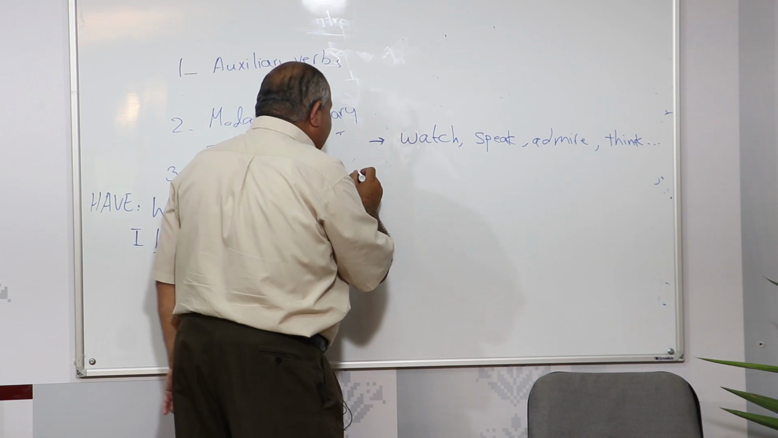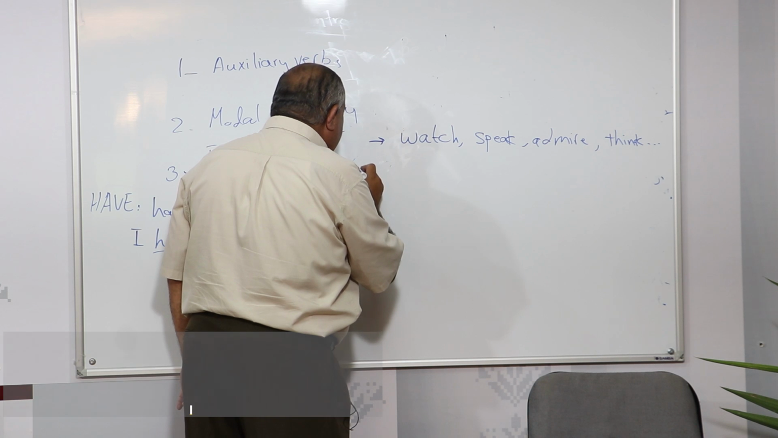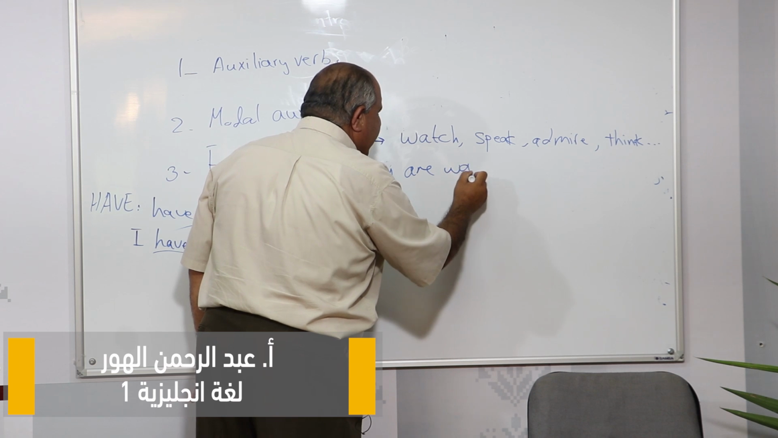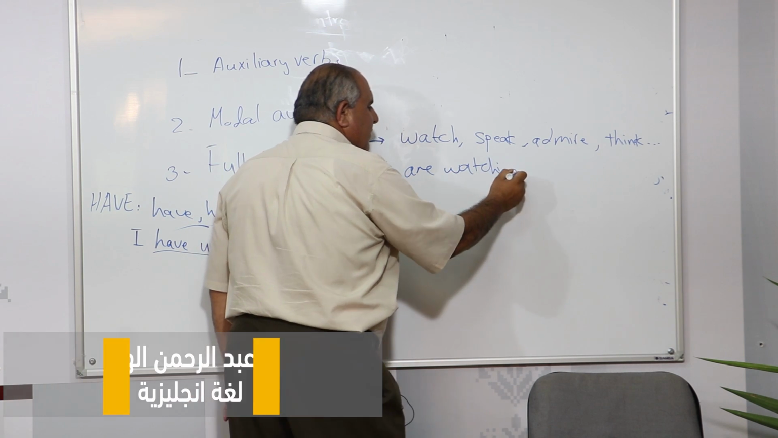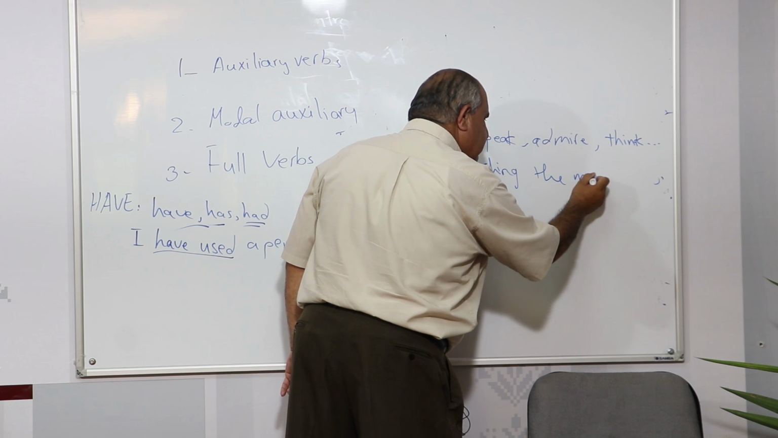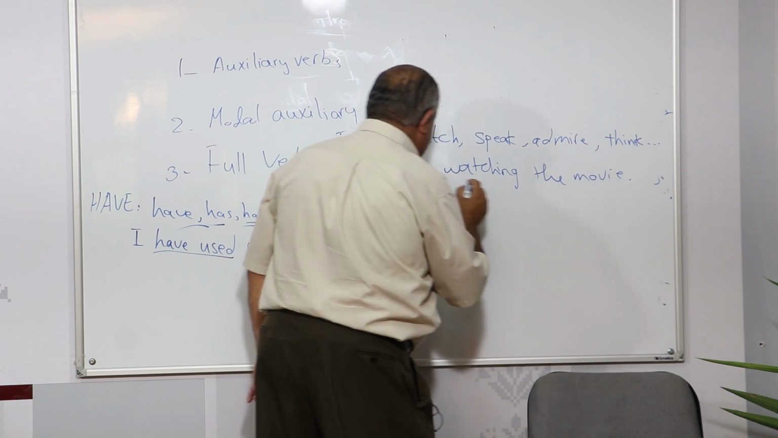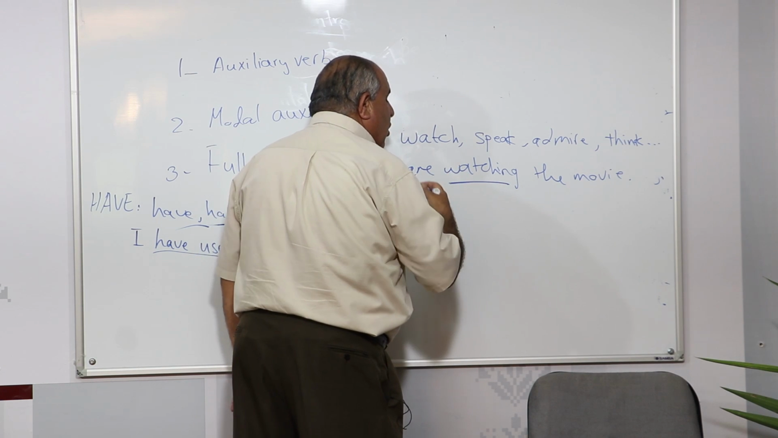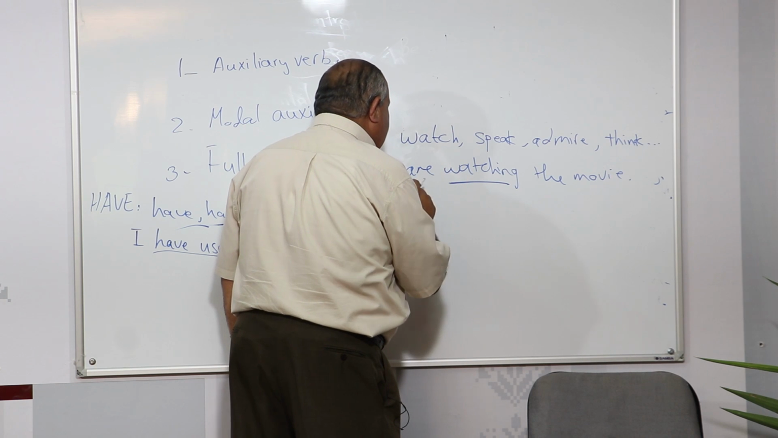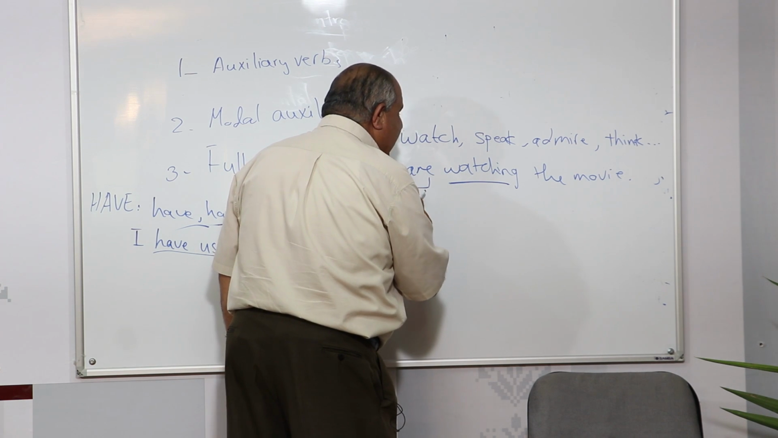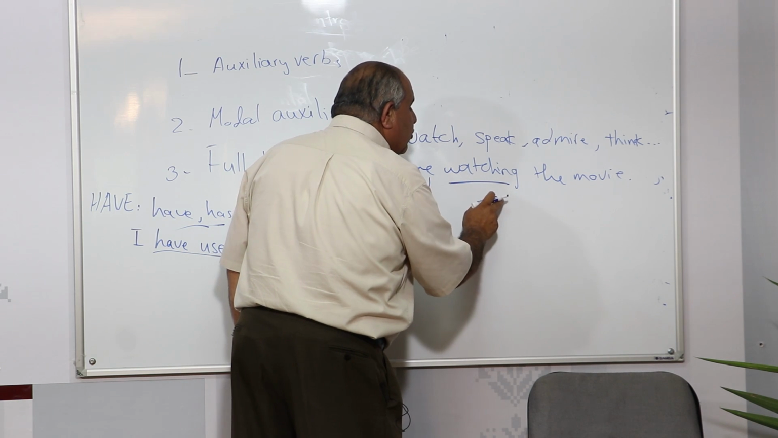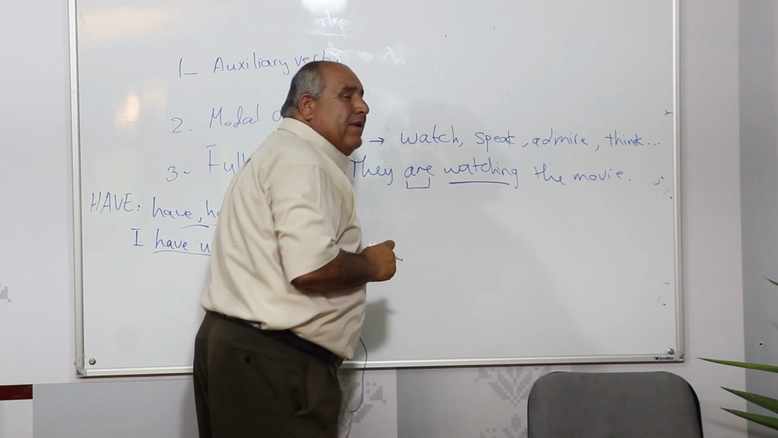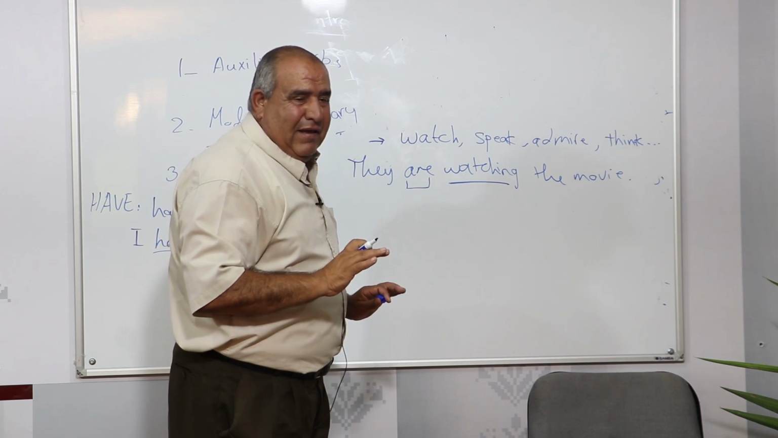Example, now we talk about: they are watching the movie. Look at the verb watch. It shows the process, the mechanical process of watching, and the auxiliary verb are helps the verb watch to show the continuity of the action and that what is going on happens in the present simple tense. Happens now.